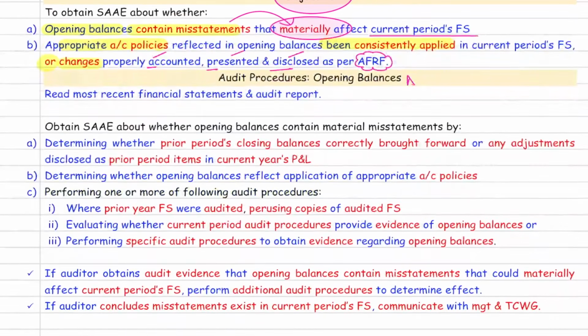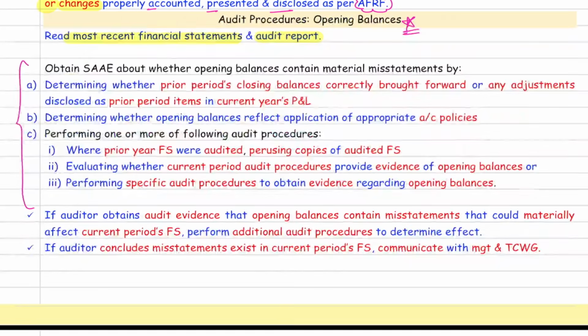Now comes the best part, audit procedure. Basic procedure is read the recent financial statements and their audit report. Now elaborate this answer. We need sufficient and appropriate evidence whether the opening balance contains any material misstatement by seeing that the prior period closing balances have been correctly brought forward as opening balance. If there are any adjustments, they are properly disclosed as prior period item in the current year P&L. Second thing, appropriate accounting policy.